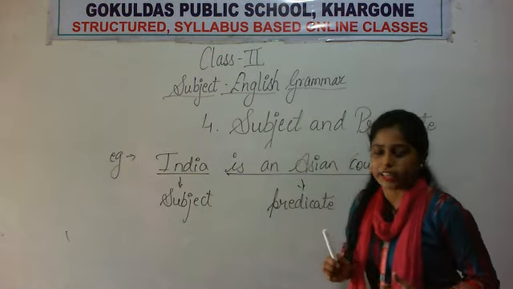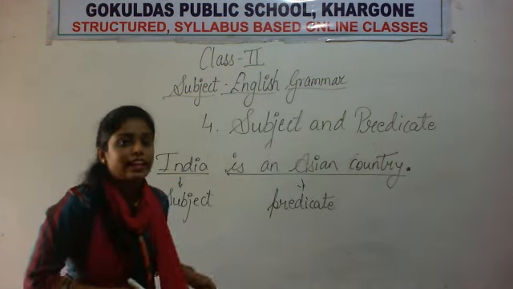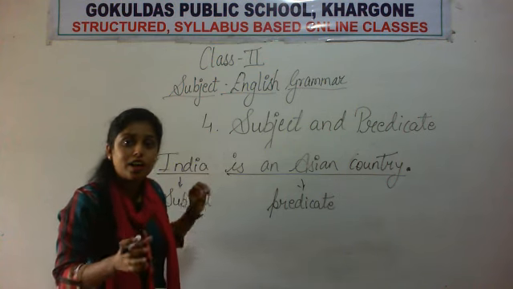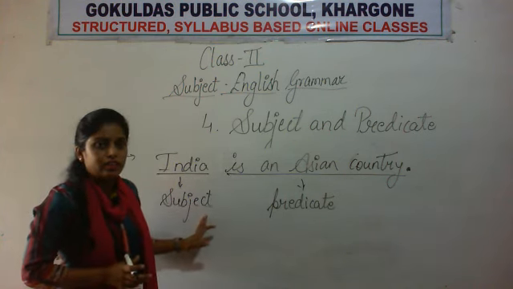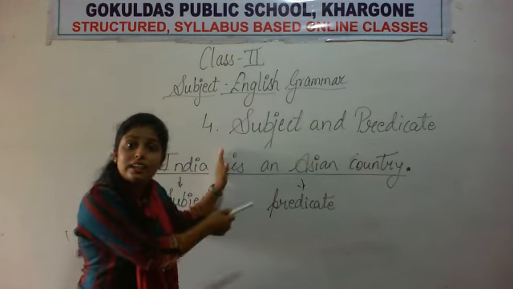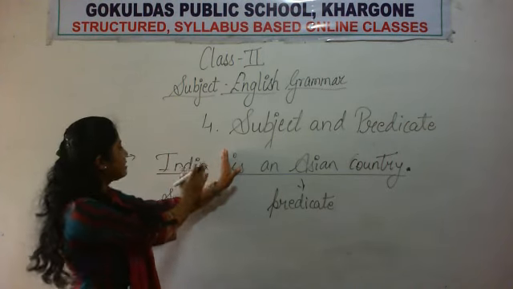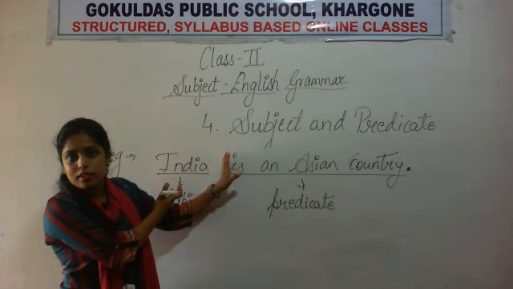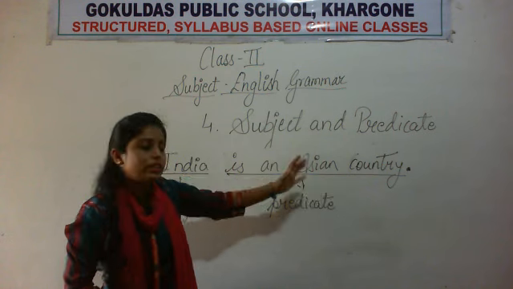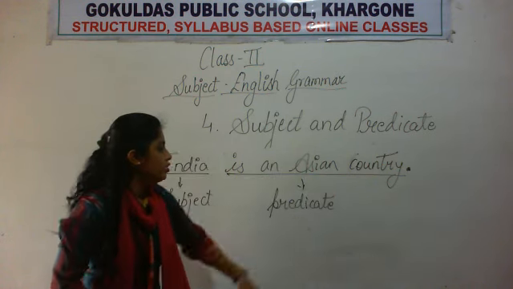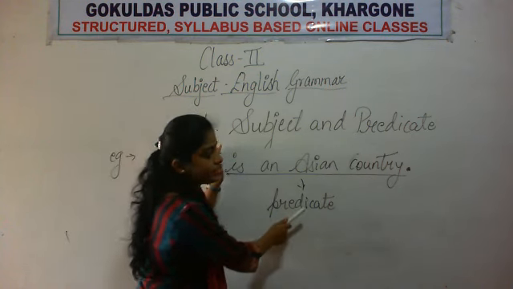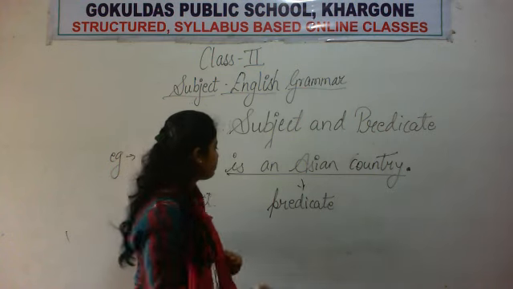इंडिया एक एशियन कंट्री है. So in this sentence, Asian country कौन है? India. Okay, so the part which is answering about who is the subject. Okay, कौन है एक Asian country? India. So that's why India is subject. Now what is India? If we write this India here, so the sentence is not complete. So we have to tell the other parts of the sentence also, and that other part is the doing part. Okay, what is India? It is an Asian country. So India is an Asian country. This part is an Asian country. Is the predicate part of the sentence.